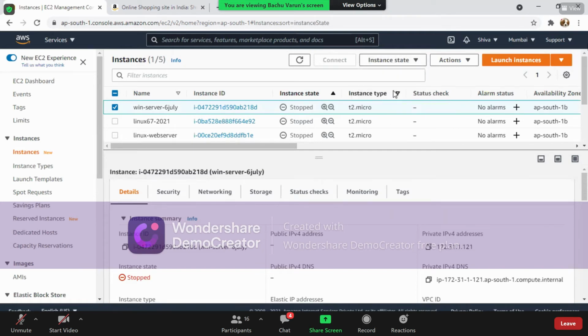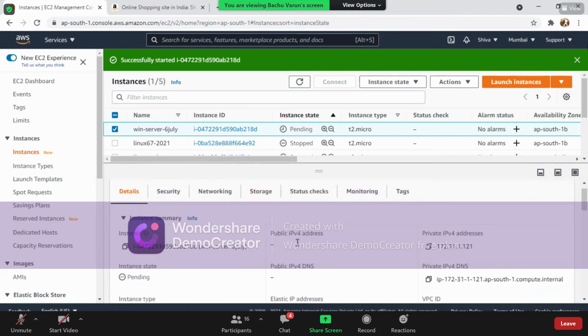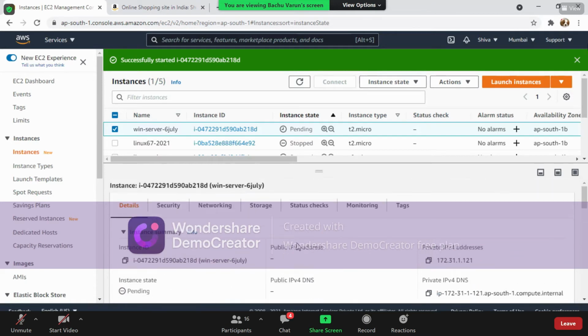Instance state should be start. I'm waiting for my instance to start properly. Once the instance is started, I'll click on the instance and I'll use the login and password for this instance. Okay.